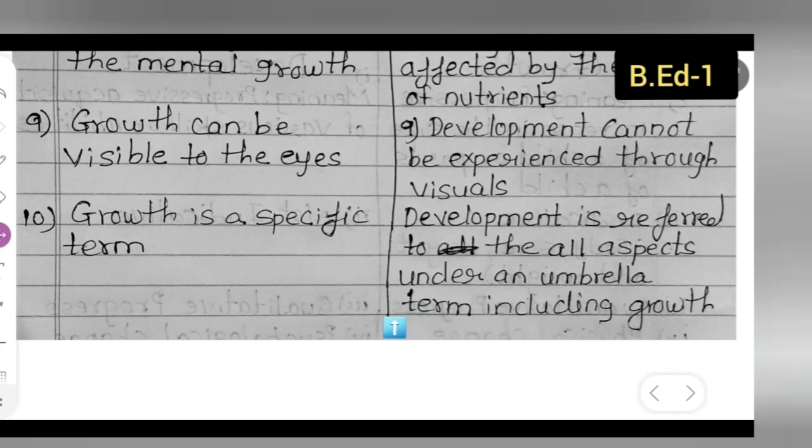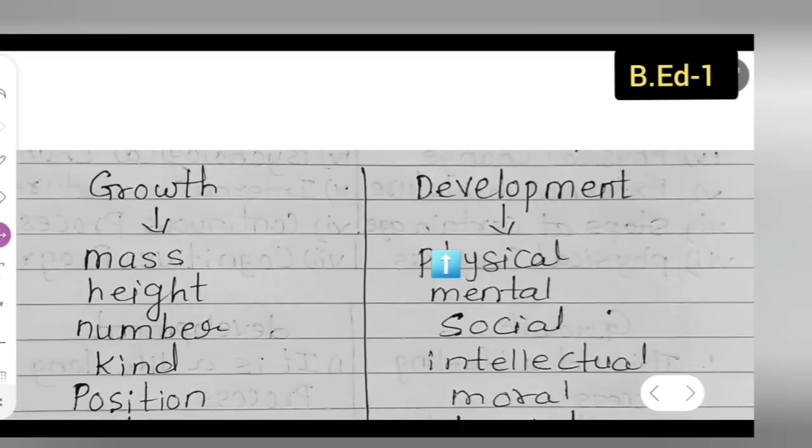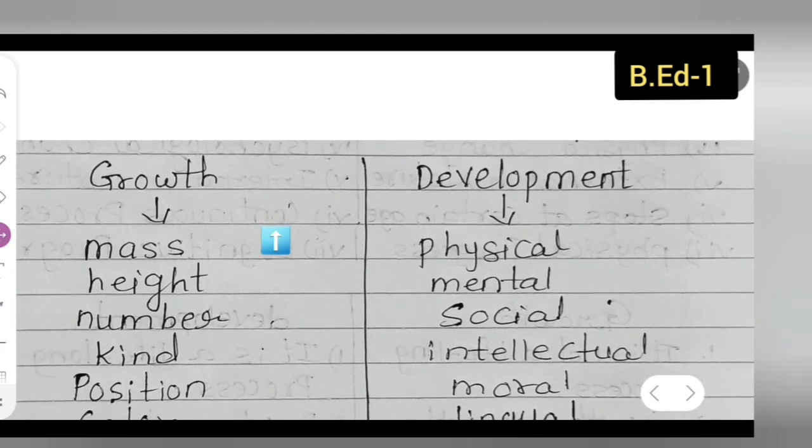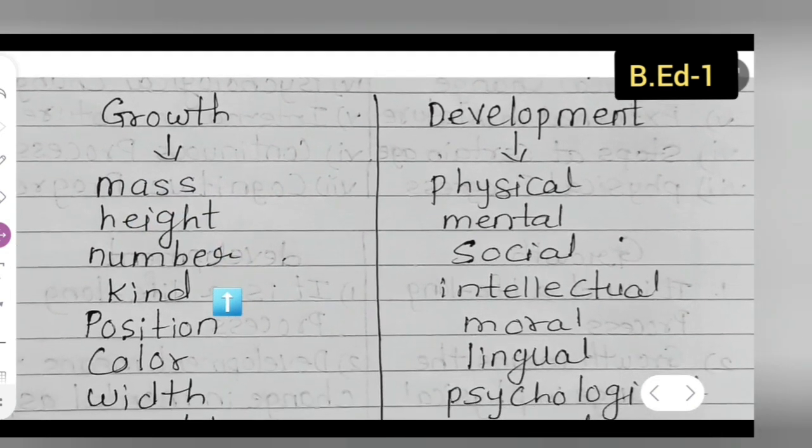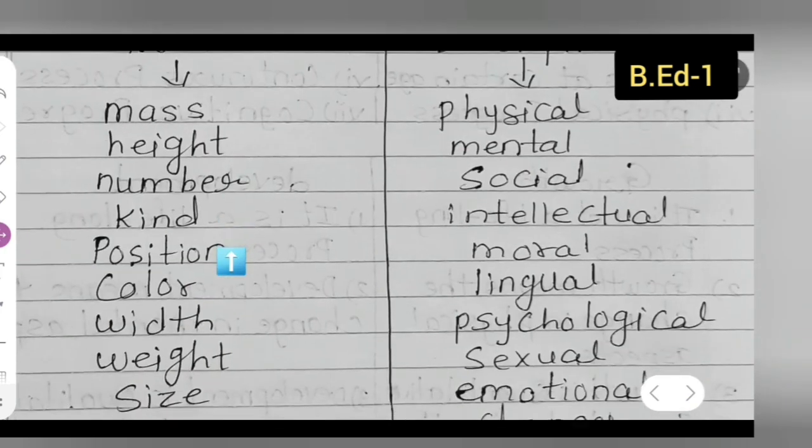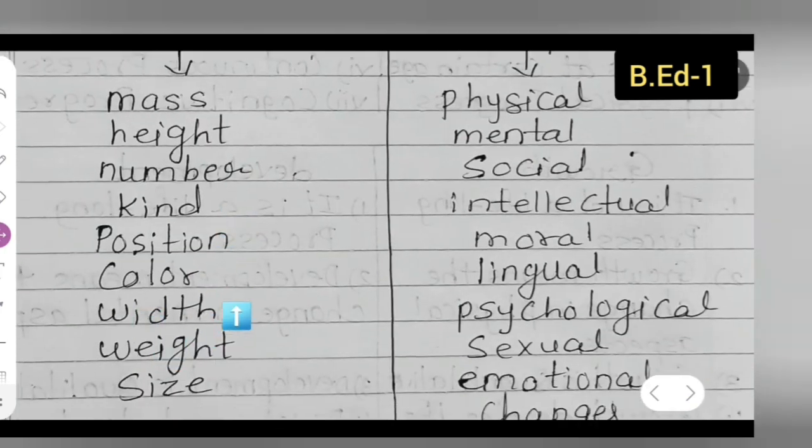Remember this. And moving towards the next, again, let me give you all something more in detail. Again, for your better understanding, I am giving you the difference between growth and development in an easier way. Growth means what? It is mass, height, number, kind, position, color, then width, height, weight, and size.